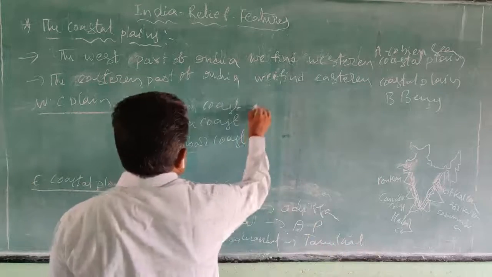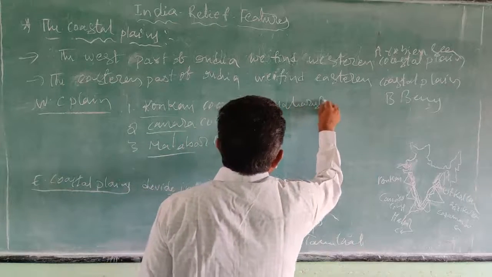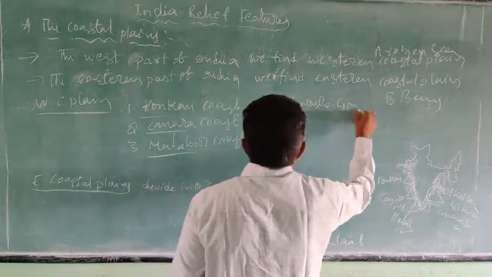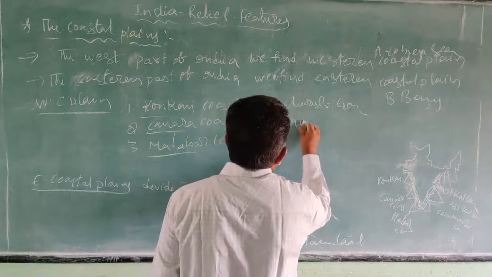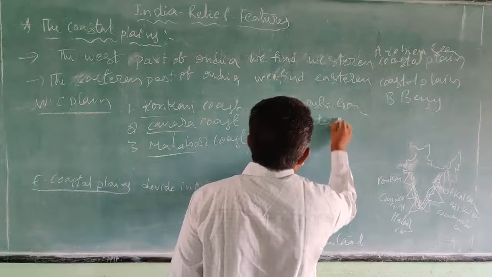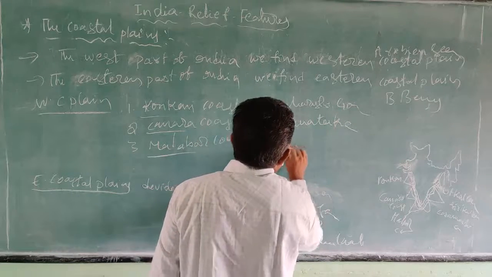Like here, Maharashtra, Goa, Karnataka, and next the Malabar coast, Kerala.